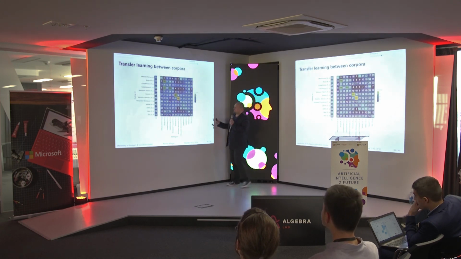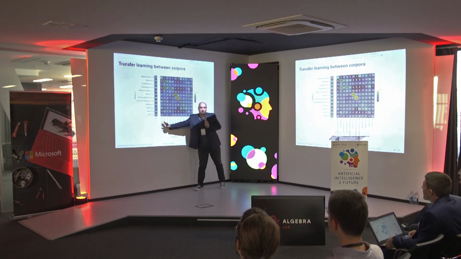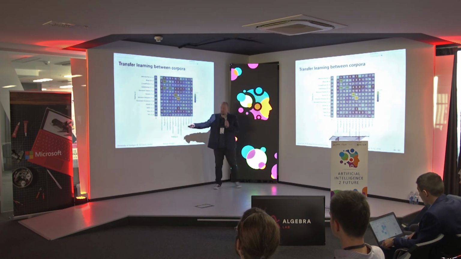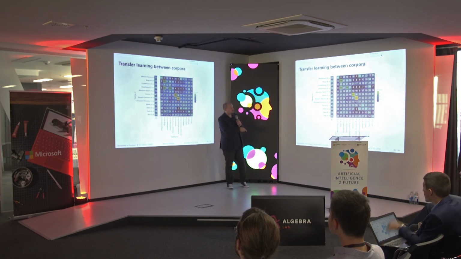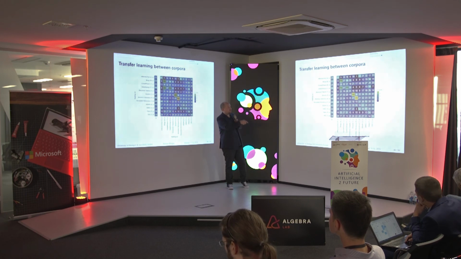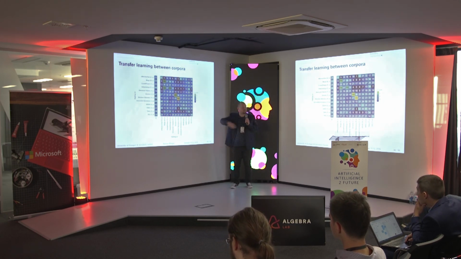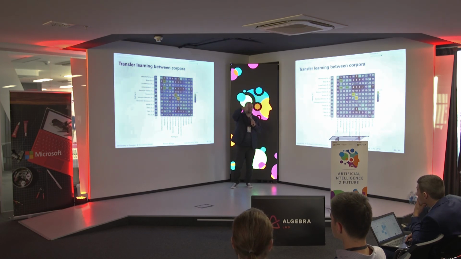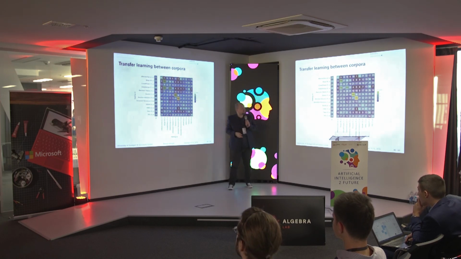So still we tried this. We used this set of corpora which I mentioned before. We trained on all these different corpora, which correspond to the columns here, and we tested on all the other corpora as well as the same corpora. So what you would expect is that the diagonal leads to high numbers, right? When you train on one corpus and you test on a test set which is not in the training set, that you get good results. This mostly works, but there are still some surprising cases.